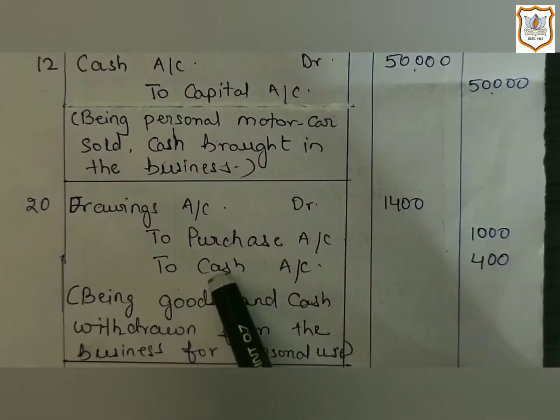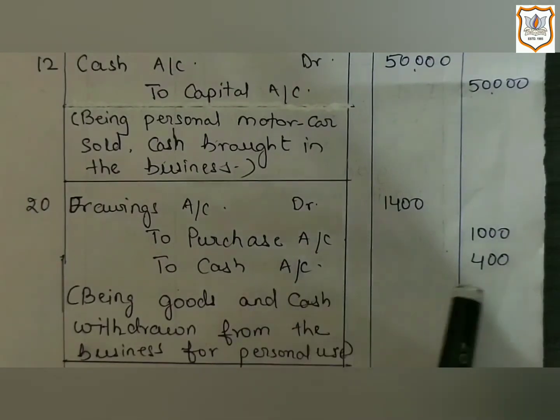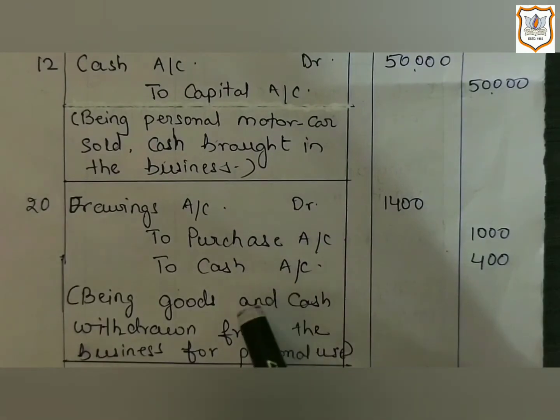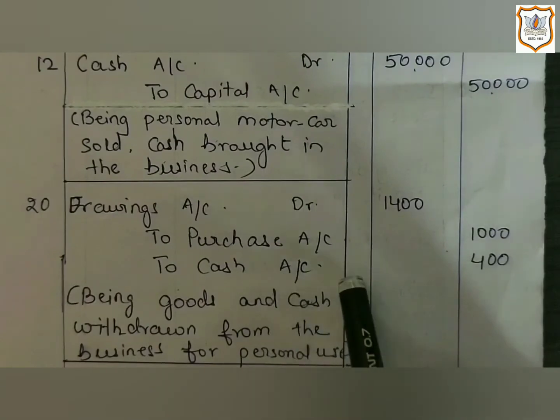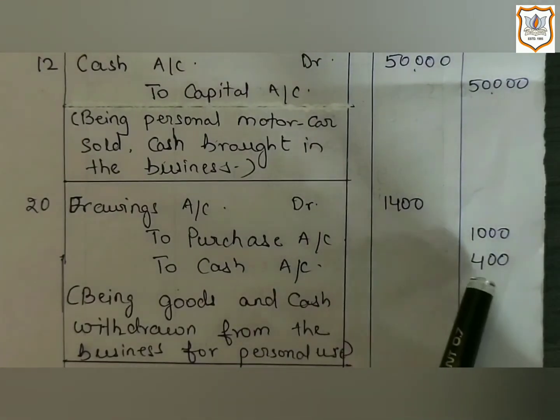Then, next is cash account. Here, cash account will also be credited because cash is an asset and here cash is going out of business. So, as per real account, credit what goes out. So, cash account will be credited.